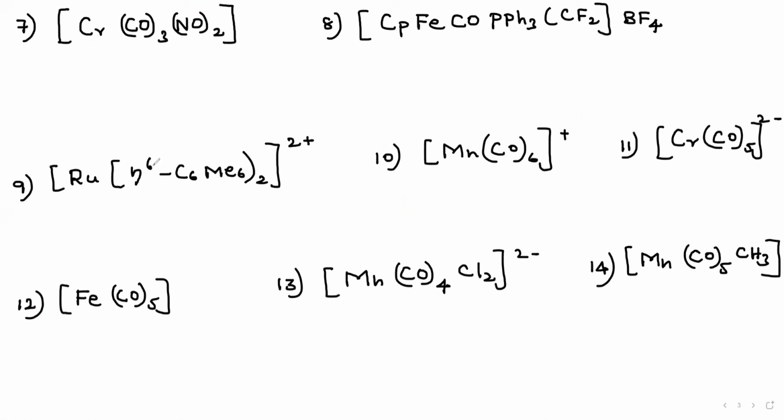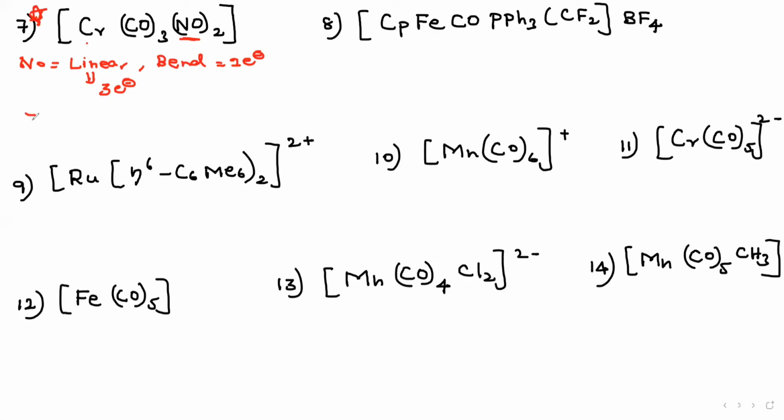You can apply this. This is very important, so put a star. Listen, the NO ligand can act in two different ways: one is linear, the other is bent. You have to understand, very important. Suppose NO acts as linear: linear means it is a 3 electron donor. Bent means 1 electron donor. Now in the question they have given nothing, they simply give NO. We have to know that an 18 electron complex is more stable compared to a 16 electron complex. Now apply, let us assume NO is a linear ligand.